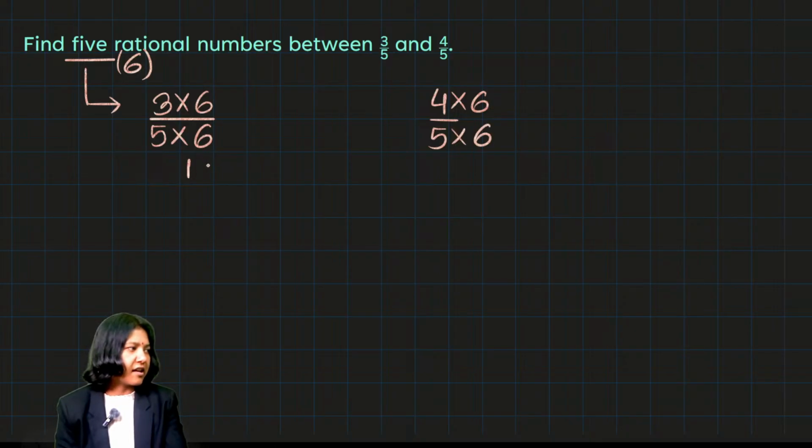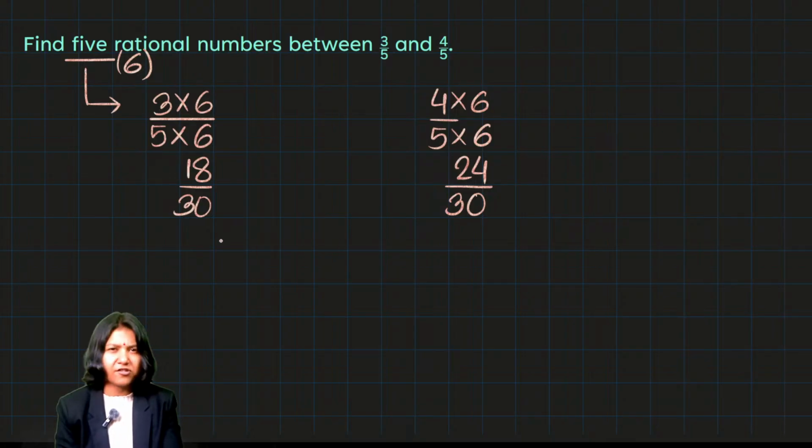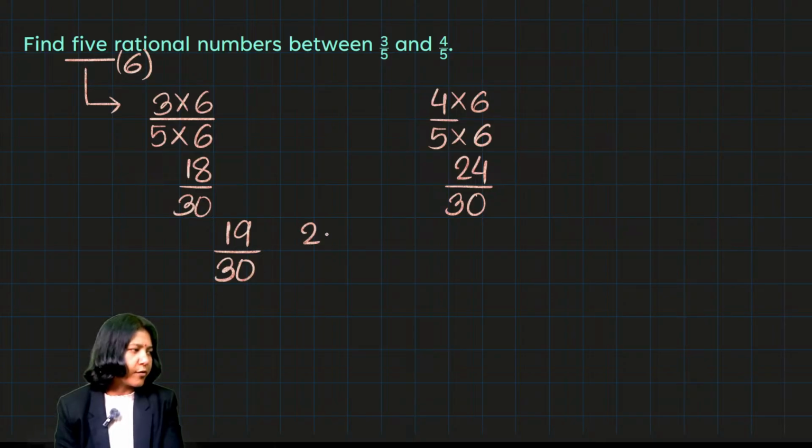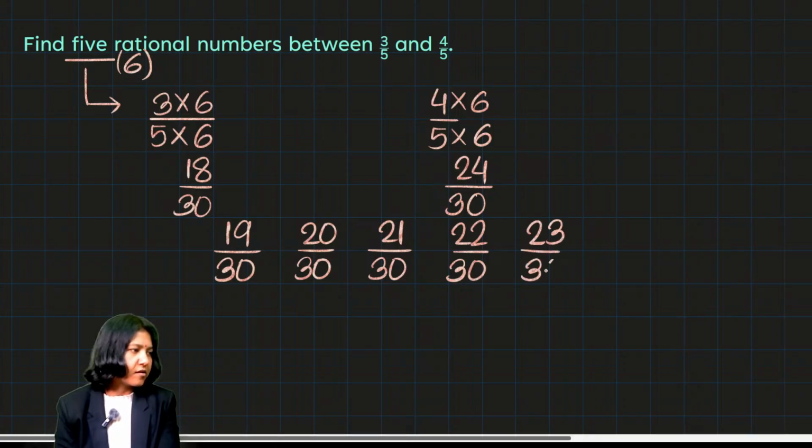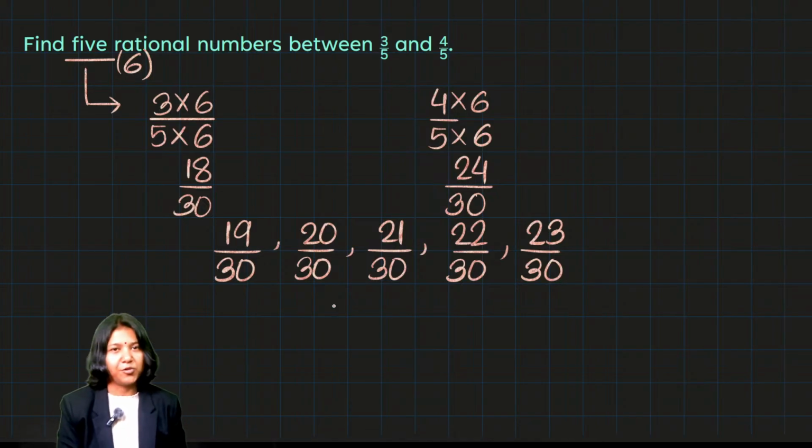3 times 6 is 18 upon 30, and 4 times 6 is 24 upon 30. So what lies between 18 and 24 will be the numbers with the same denominator: 19 by 30, 20 by 30, 21 by 30, 22 by 30, and 23 by 30. So the best part is we got exactly 5 numbers lying between the two fractions.